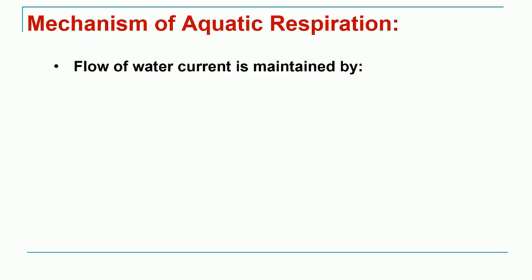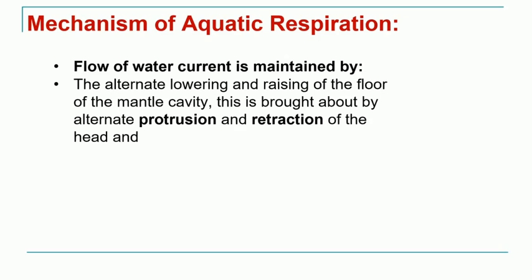So for this aquatic respiration to take place, a continuous flow of water should be maintained. Otherwise, the water coming from the left nostril lobe will not reach the right nostril lobe. So a force should be generated that will maintain the continuous current of the water. So how is this current maintained?